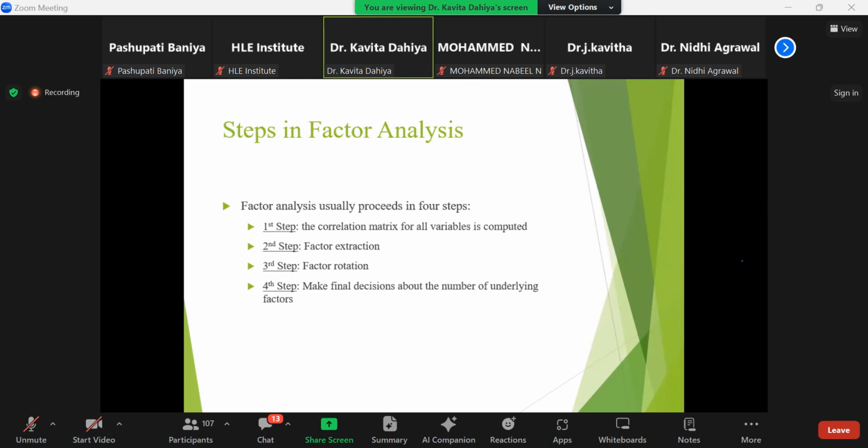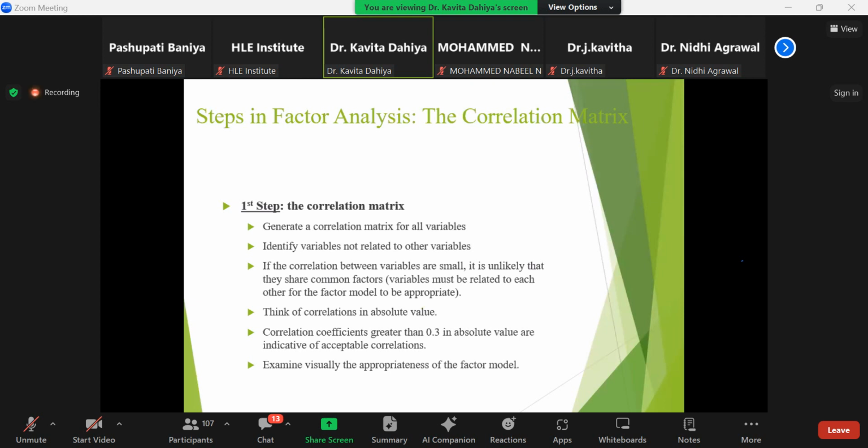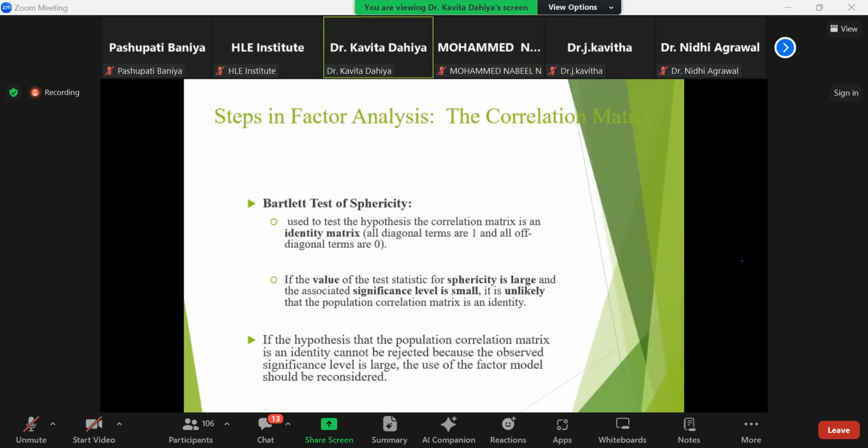If I'm talking about the different steps, first the correlation matrix for all variables is computed, then factor extraction, factor rotation, and then you can make the final decision. The correlation matrix represents the correlation of one variable with the other variables. Bartlett's test of sphericity is used to test the hypothesis that the correlation matrix is an identity matrix.